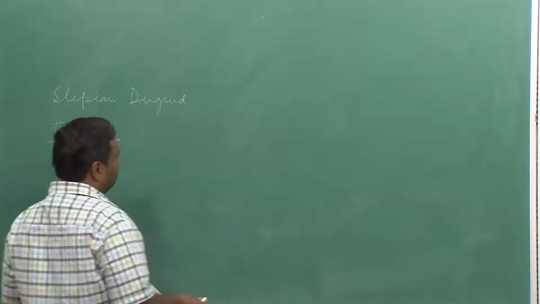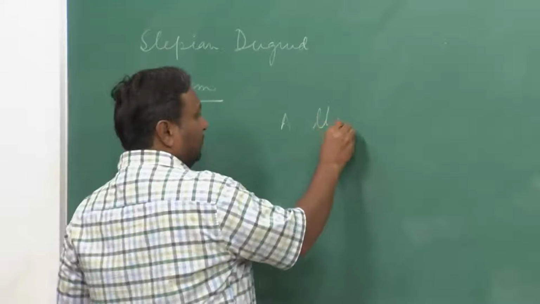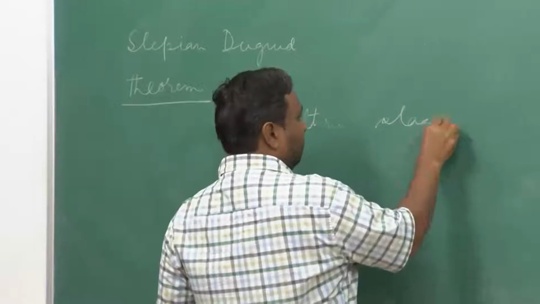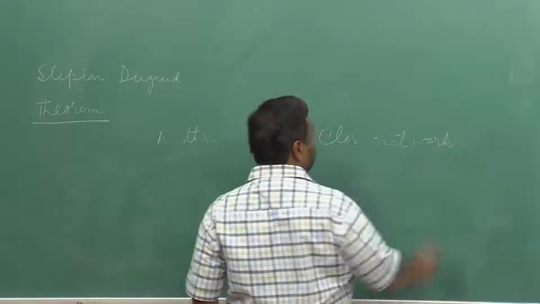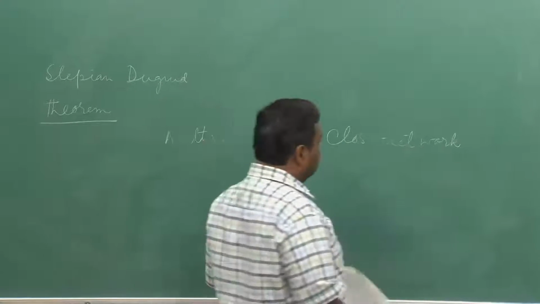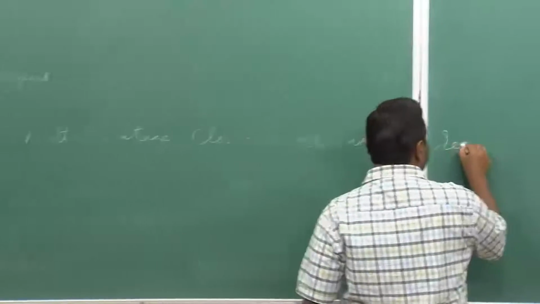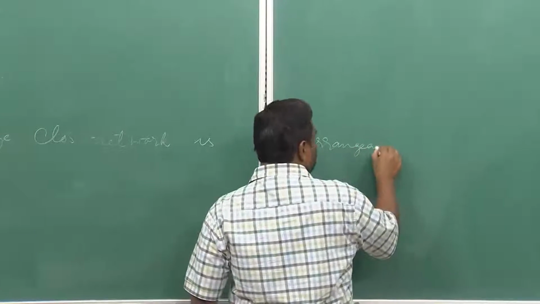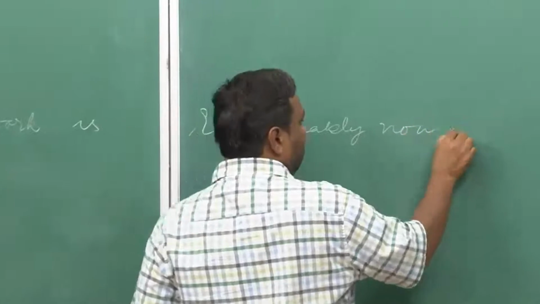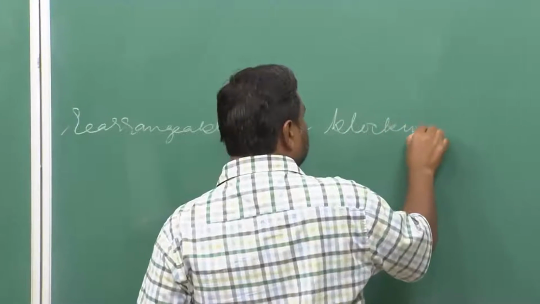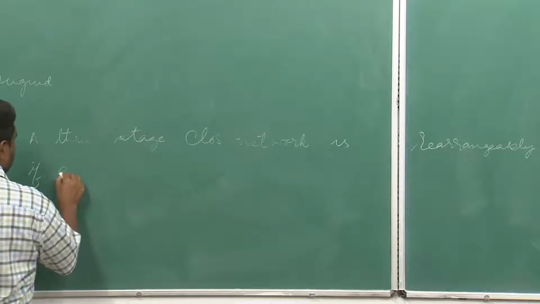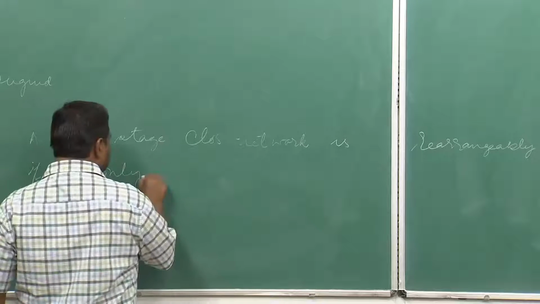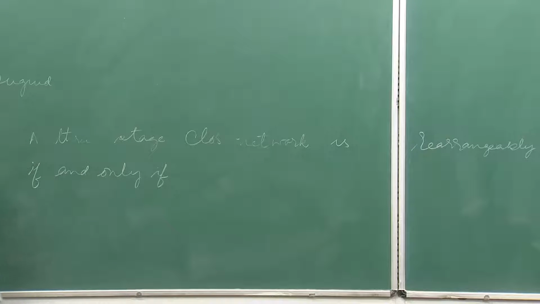So, this theorem states that a 3-stage Clos network is rearrangeably non-blocking if and only if... So, this is a necessary as well as a sufficient condition for a rearrangeably non-blocking switch.